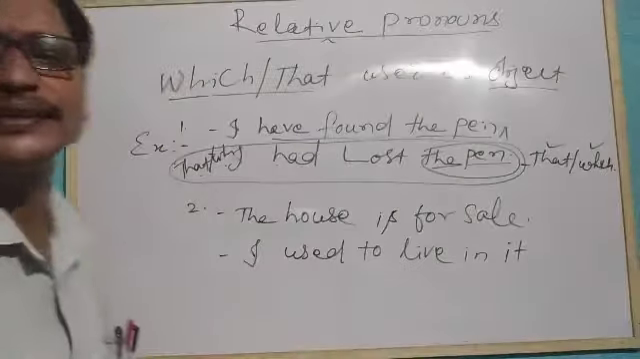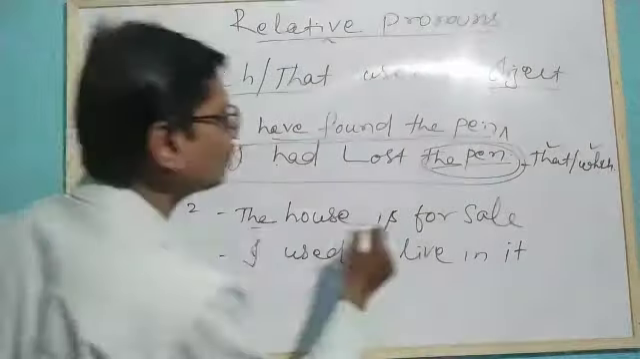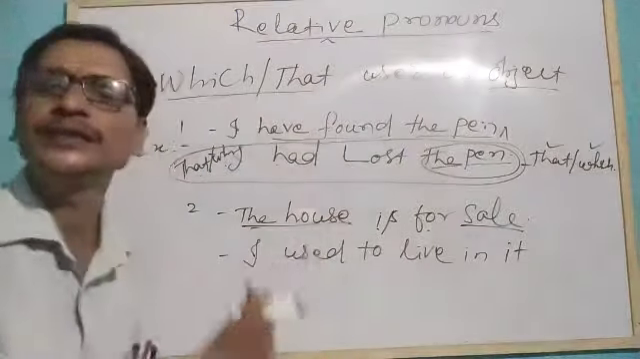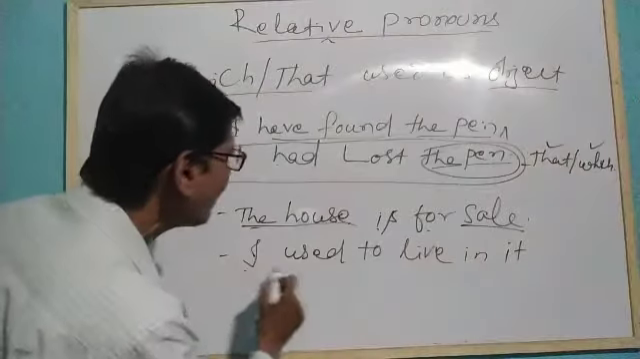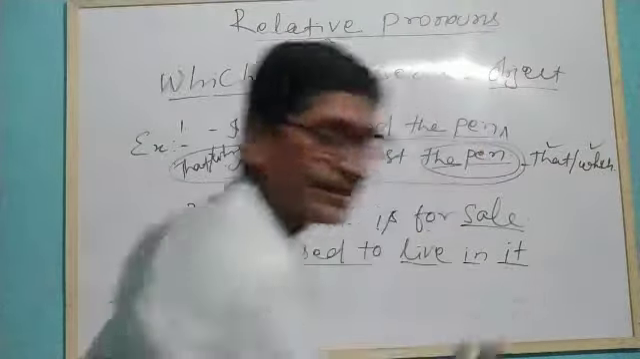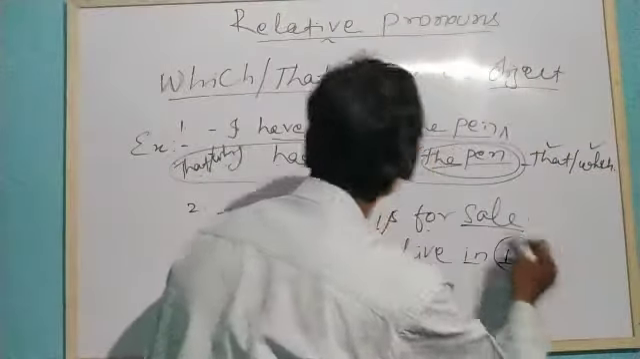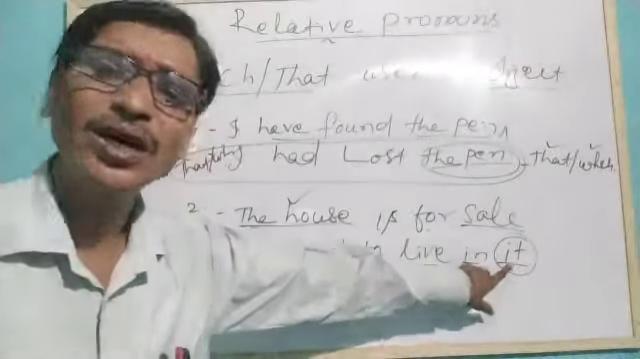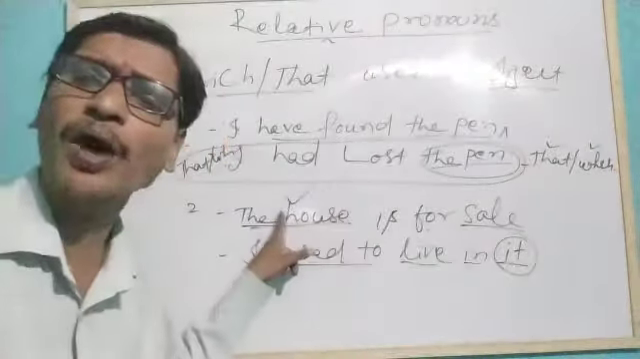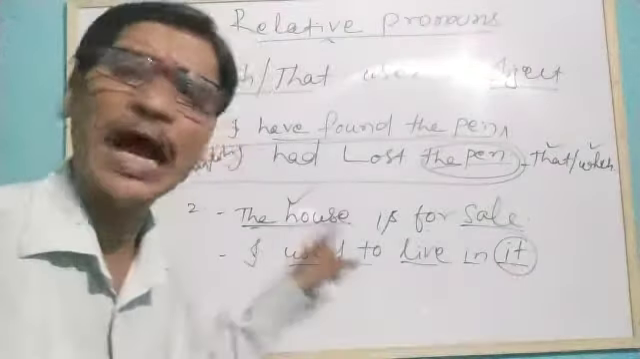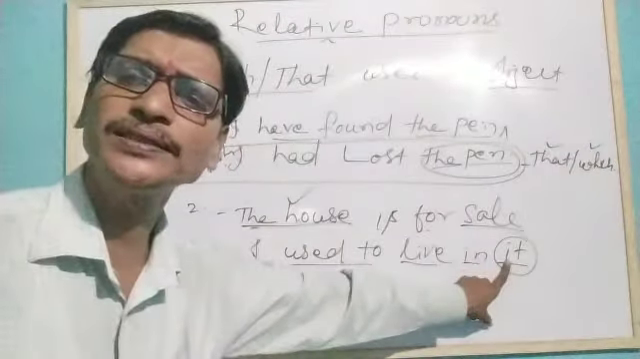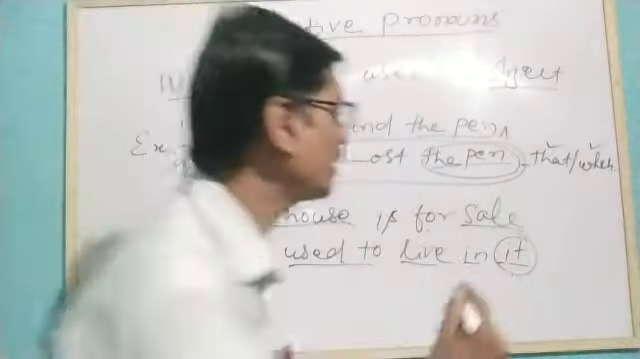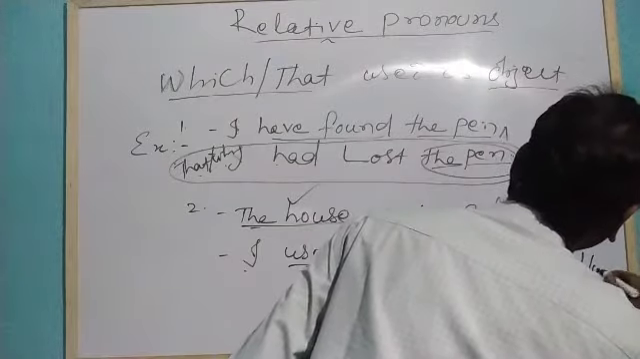Now come to the second sentence. Here you see, the house is for sale. What is for sale? The house. Here is the noun. So I used to live in it. In it means the house. So here in the second sentence the it, which is substituted for house, is a pronoun for this house, and is used as an object in the second sentence. And for that, though it is not a person, it is a thing, we can use that or which.